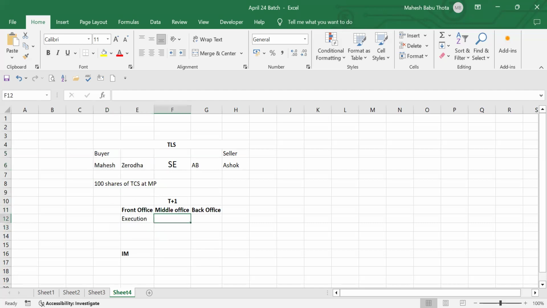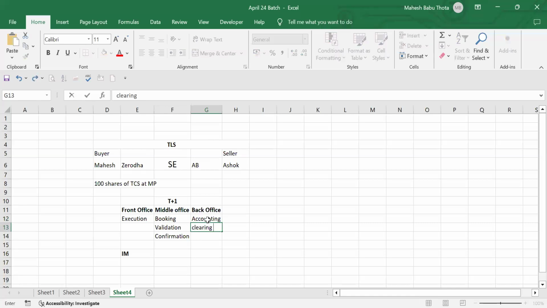And we have middle office operations. In the middle office, normally validations, booking, and confirmations will be done. We may have to book the trades and the funds, and validations will be there. The reconciliations work is also middle office operations, and confirmations. All this work will be done in the middle office, and we have a back office. In the back office, the clearing, settlement, and accounting work will be done.